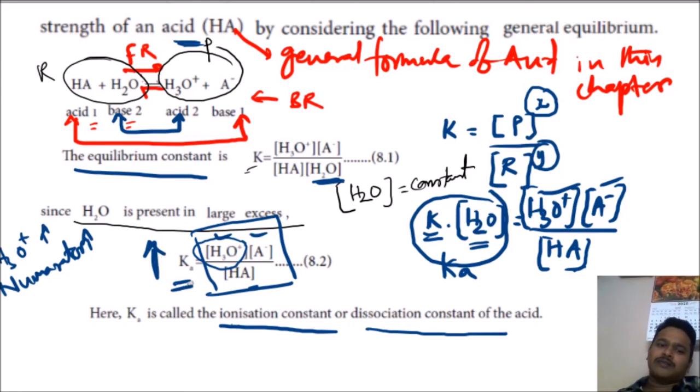Here you see Ka is dimensionless. Dimensionless means the numerator has molarity as the unit and the denominator also has molarity as the unit, so they cancel. That is why they say it is a dimensionless quantity.